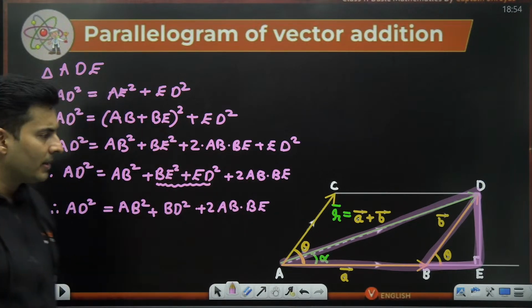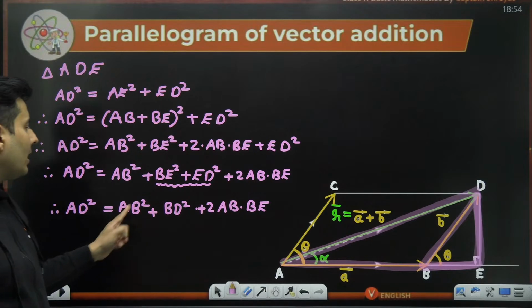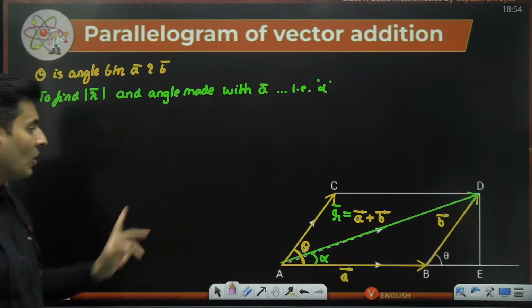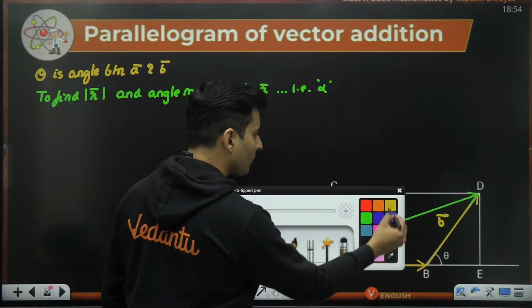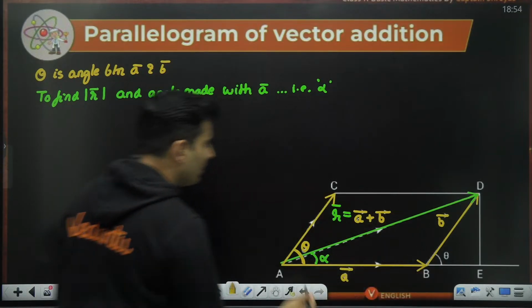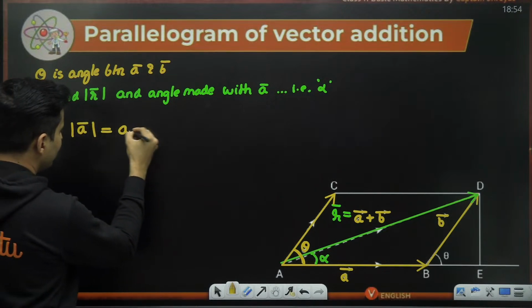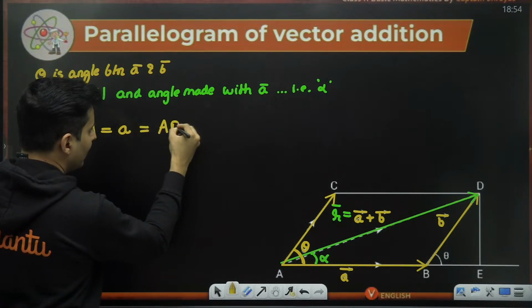But what now, sir? I think I know what AD, AB, BD, AB and BE is. How, sir? How do you know that? Observe carefully now over here. What is AB? Technically, vector A's magnitude, which can also be called A, is nothing but the length AB.